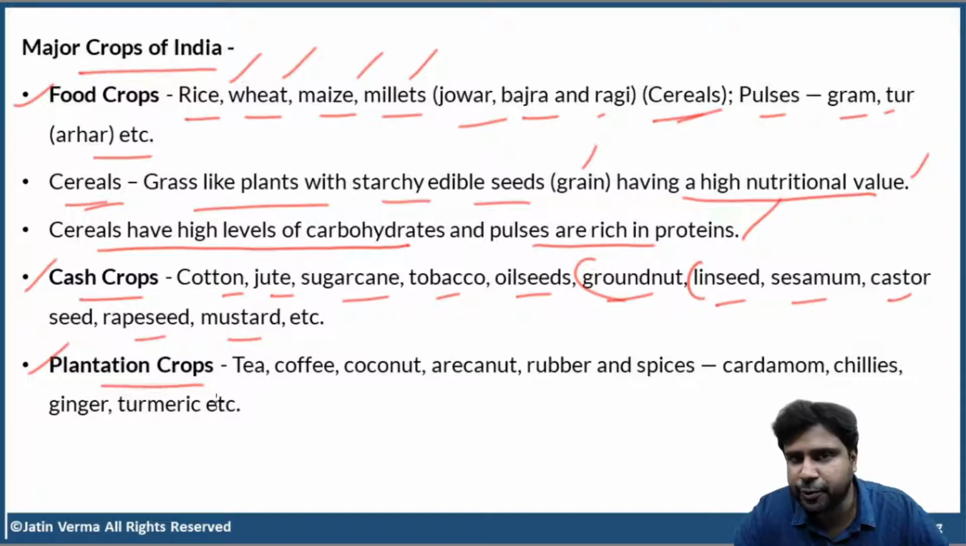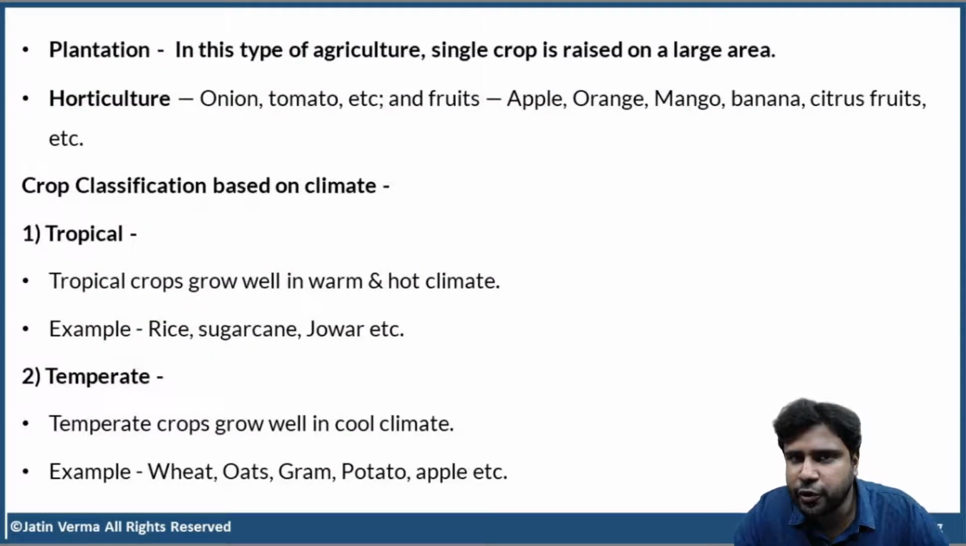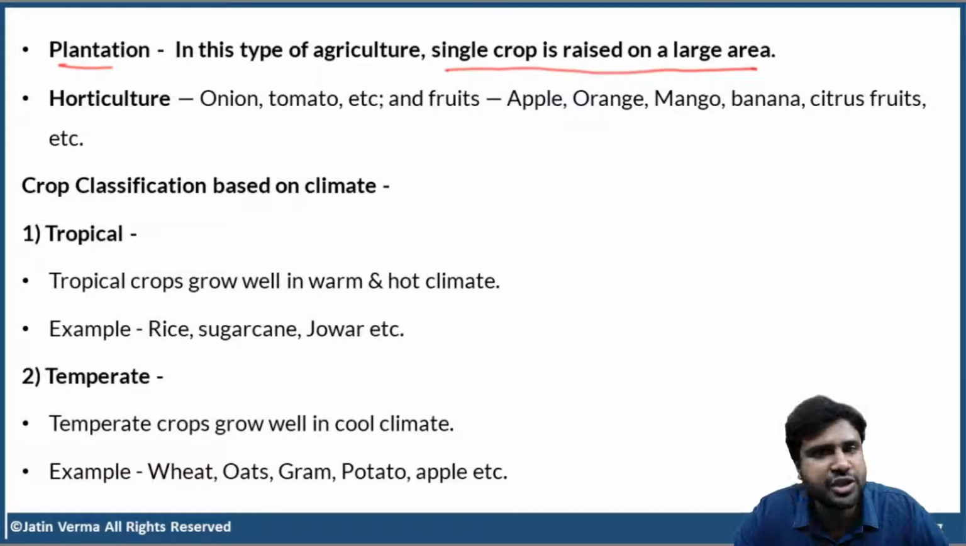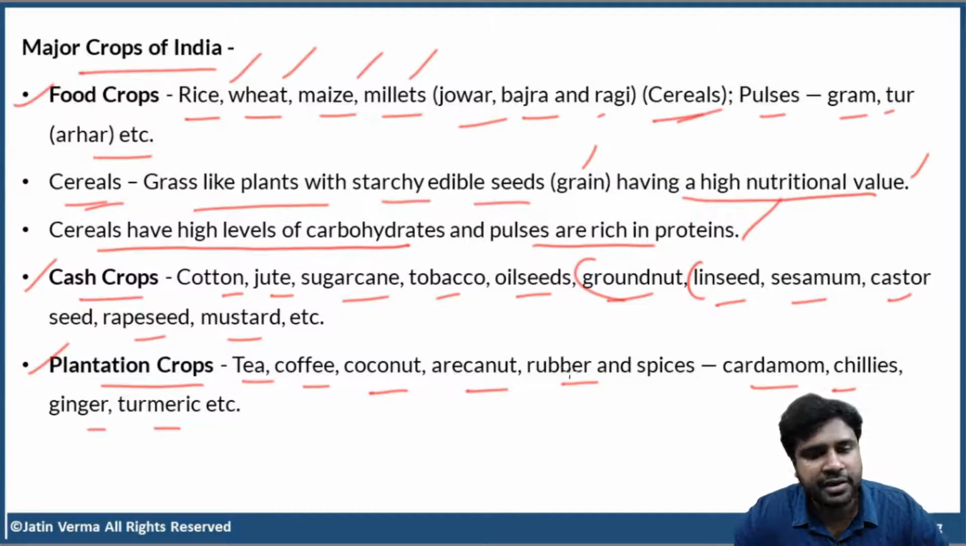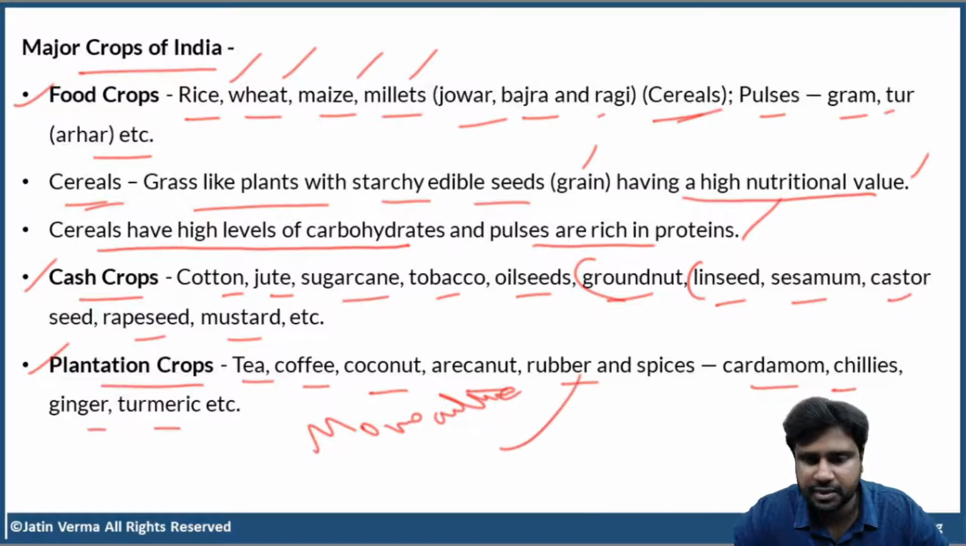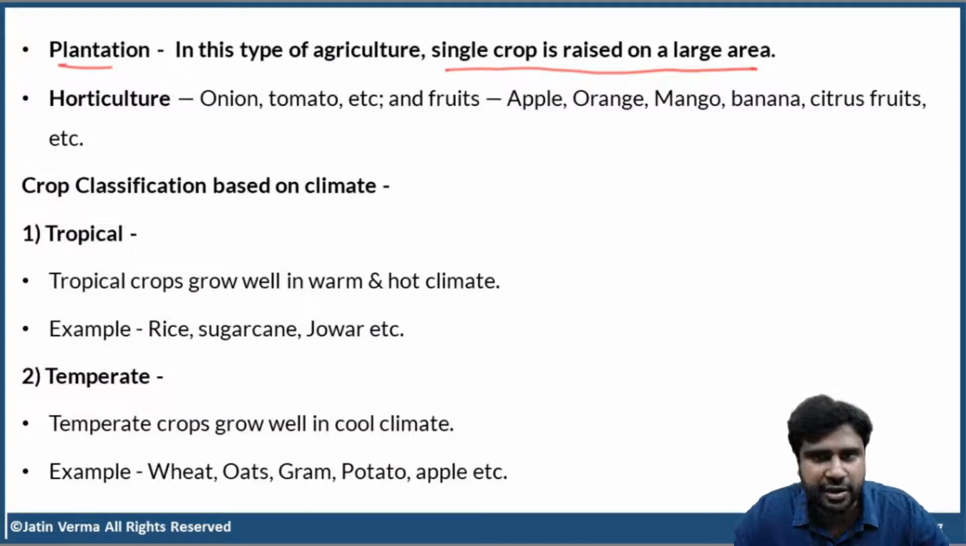Next, we have plantation crops: tea, coffee, coconut, areca nut, rubber, and spices like cardamom, chilies, ginger, turmeric. All these are plantation crops. Now, what do you mean by plantation crops? Plantation means a single crop is raised on a large area. That is plantation. Clear? So tea, coffee, coconut, spices, rubber, areca nut, all these crops are grown on large areas as monoculture. That is the meaning of plantation agriculture.